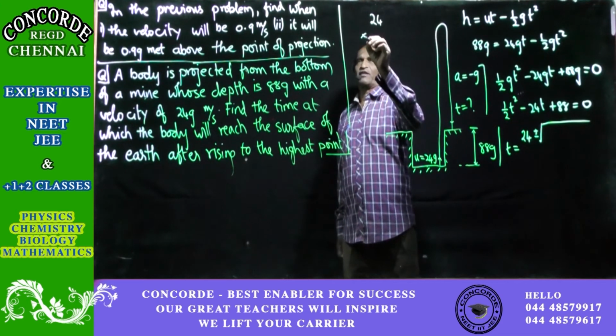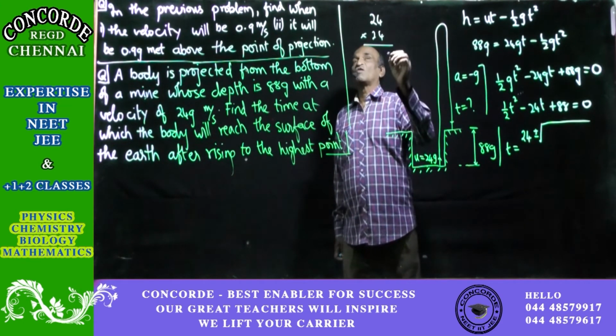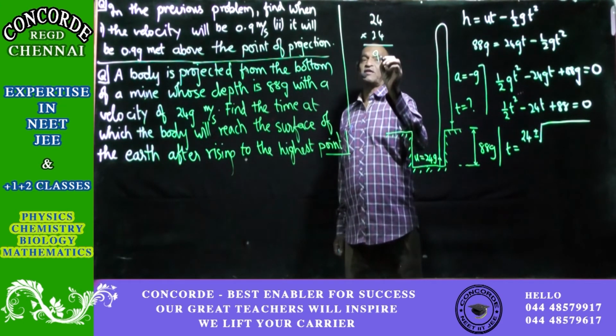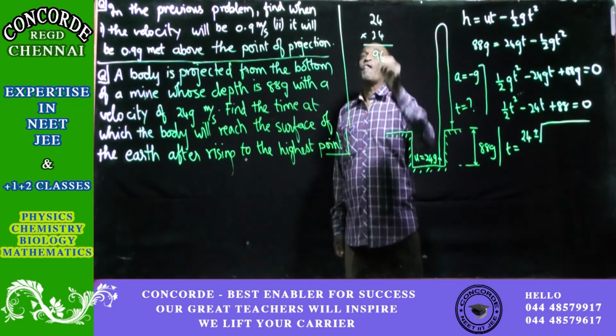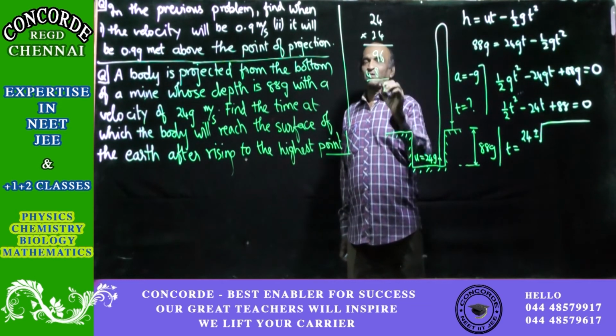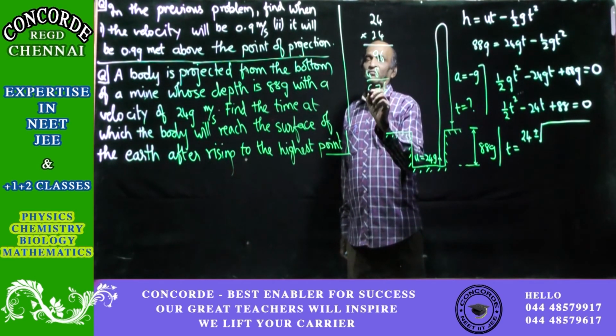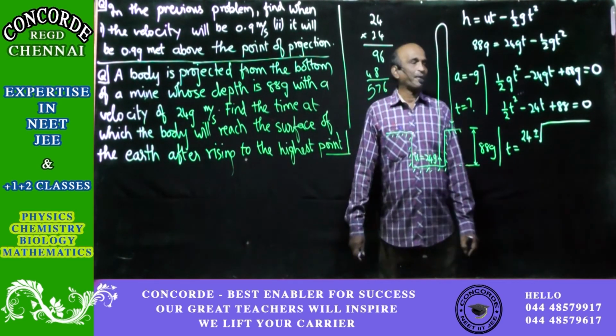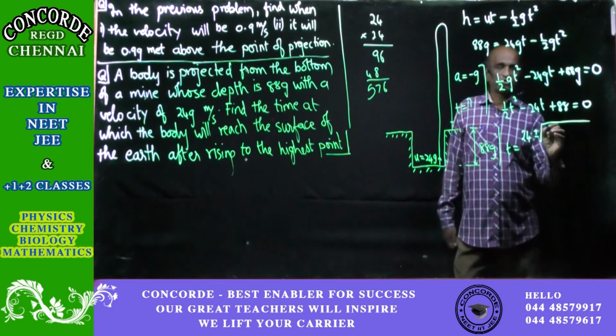So 24 square will be 24 into 24. So that is equal to 96 when you multiply 24 by 4. 24 into 2 will be equal to 48. So then 6. 9 plus 8 is 17. Carry over 1. So it will be 576. So 24 square will be 576.